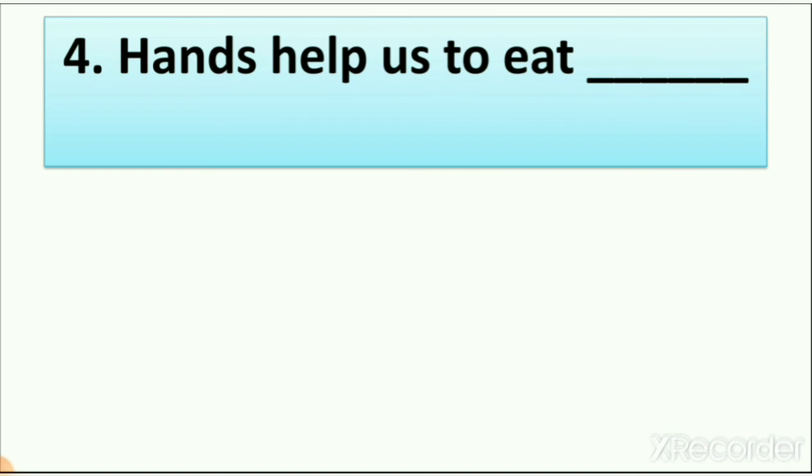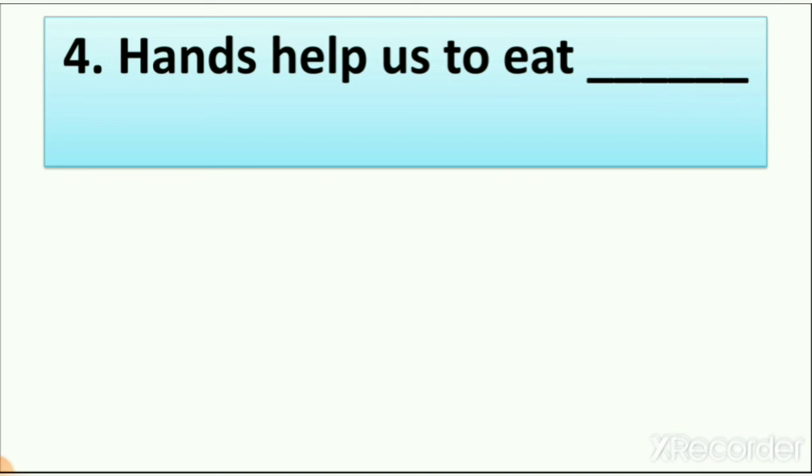Because we are very small, right? So you can understand that our mother helps us to eat, and our mother uses her hand to hold the spoon. So we all are eating food with our hand, right?